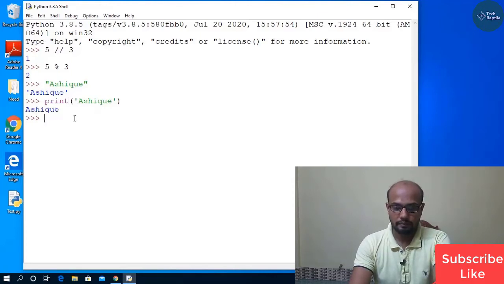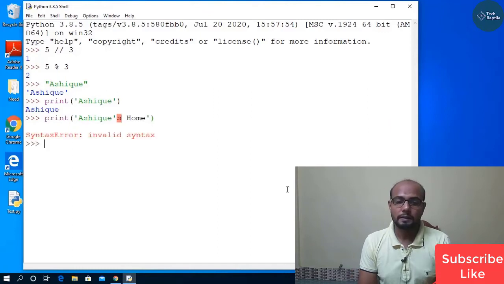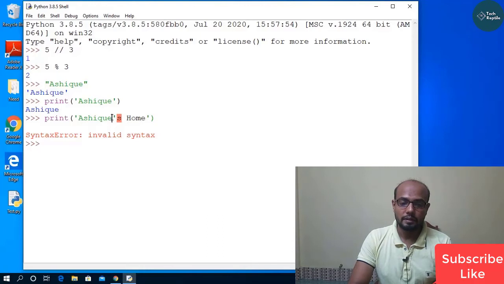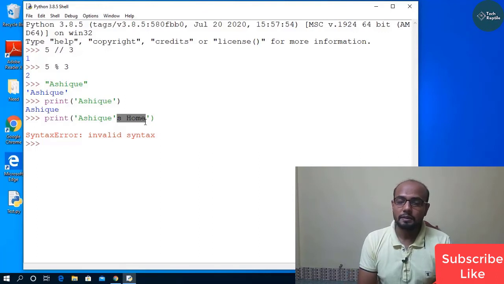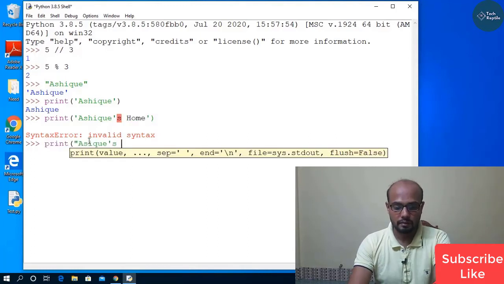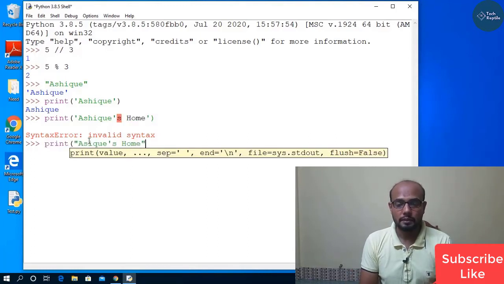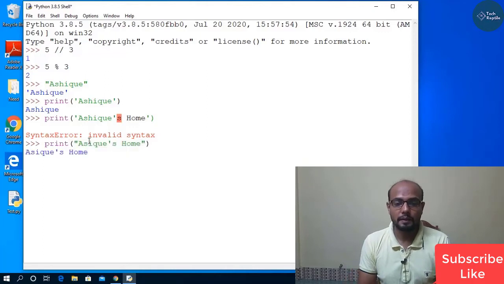Look at another example. If I want to say it's, it said invalid syntax. What's the problem with this code? The problem is the print function just knows the quotation. Here the first quotation ends with my name, but after the s it's outside of the first quotation. That's why the print function didn't know what to do with this. That's why it gets an error. How can I get rid of it? We can use a single quote within double quotes, then you will get the proper result.